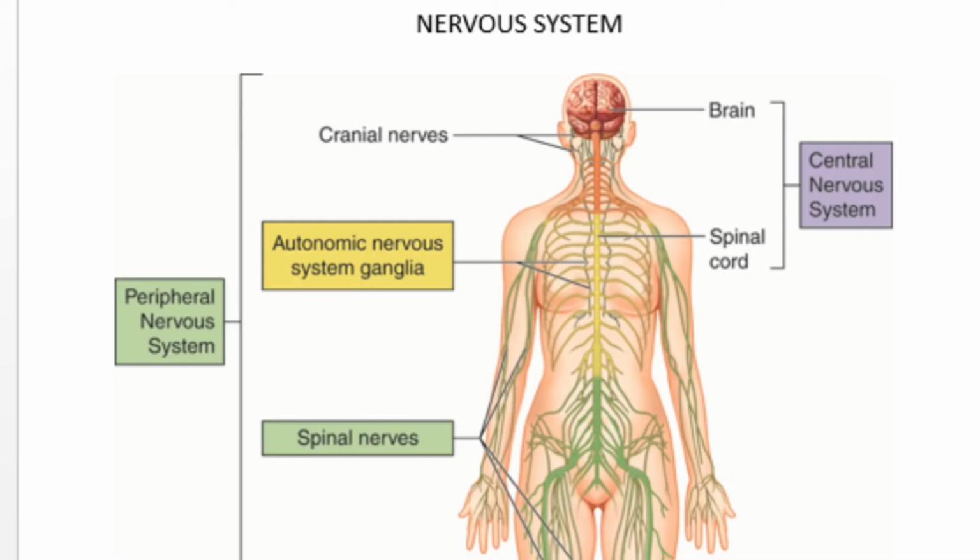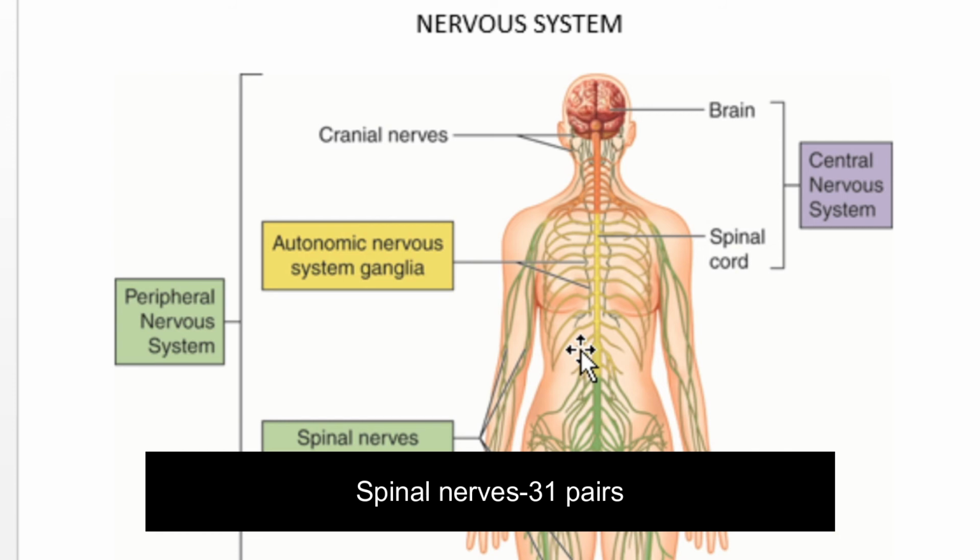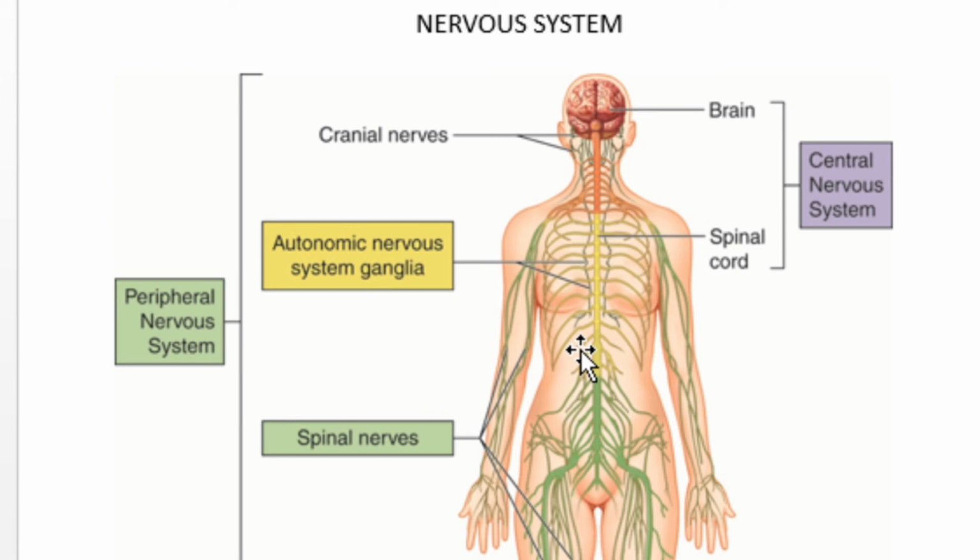Look at this picture. Here you can see the spinal nerves on either side of the spinal cord. How many pairs are there? There are 31 pairs of spinal nerves. These spinal nerves come out of the spinal cord and go to the organs which are below the head region. Here in the head region we can see cranial nerves, and below the head region we can see the spinal nerves.